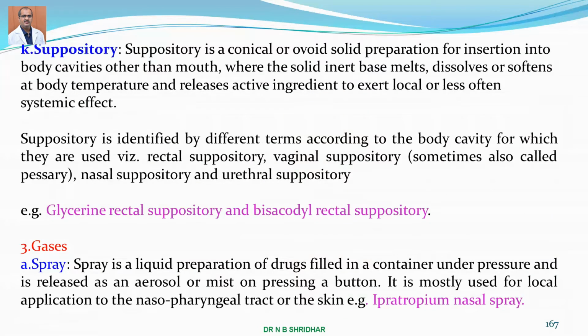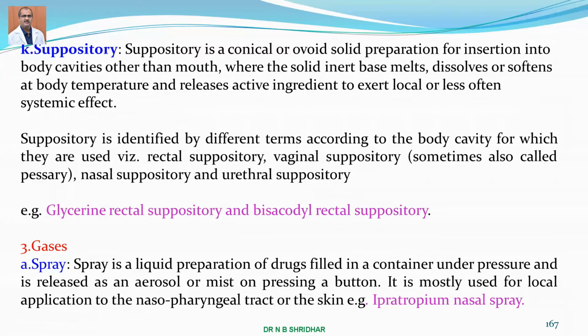Suppository is a conical or ovoid solid preparation for insertion into body cavities other than the mouth, where the solid inert base melts, dissolves, or softens at body temperature and releases the active ingredient to exert a local or, less often, systemic effect.